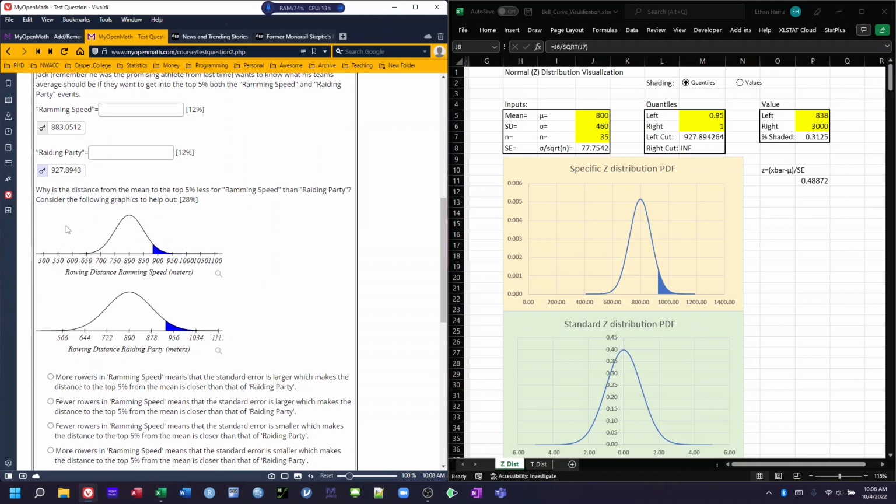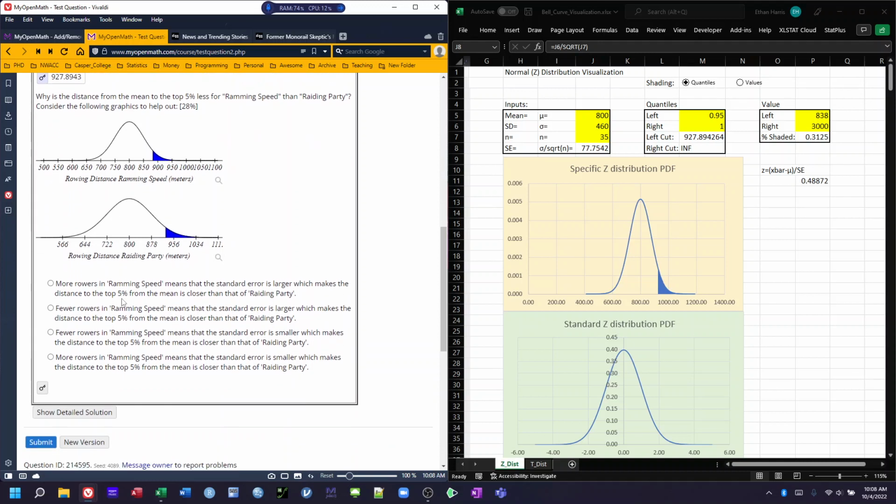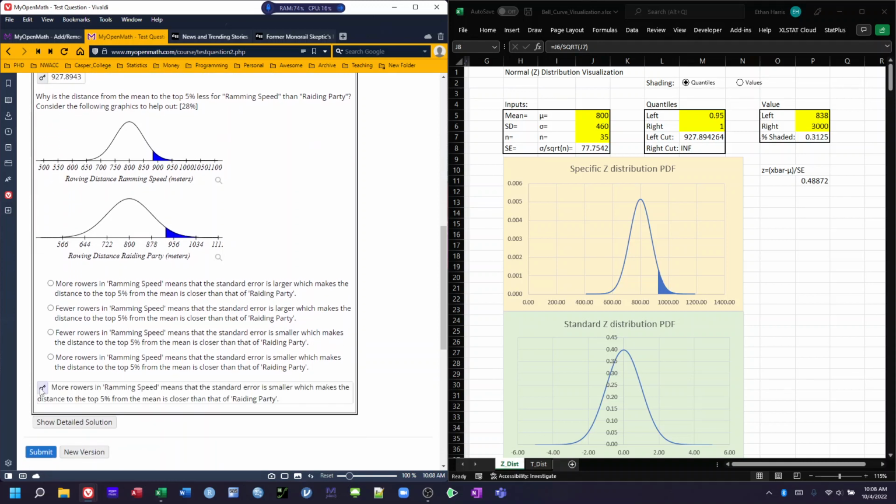Why is the distance from the mean for the top 5% less for ramming speed than for rating party, considering the following graphics? We looked at these two graphics, but here they are again. The rating party is wider, and the ramming speed is narrower. Let's look at our correct answer. More rowers in ramming speed means that the standard error is smaller, which makes the distance to the top 5% to the mean closer than that of rating party.